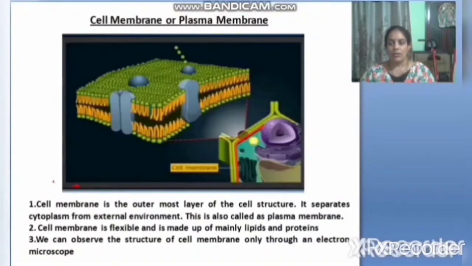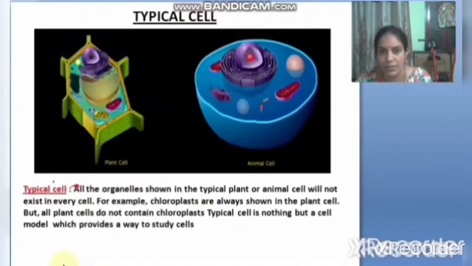So, coming to the cell organelles, first we should learn about the cell membrane. Where is this cell membrane present? See, this is a cell, the outer layer covering. See here in the animal cell, the blue part, the outer layer covering the cell is called the cell membrane. So in the animal cell, this is the outer covering. Plasma membrane is the outer covering of the animal cell.